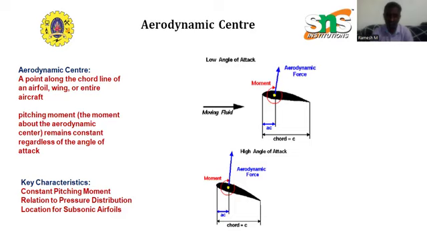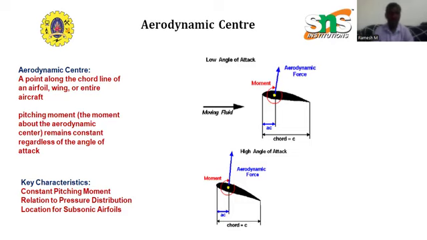This aerodynamic center is a reference point for stability and control calculations because it simplifies the analysis of moments due to the aerodynamic forces. Next, we are going to discuss the key characteristics of the aerodynamic center. First one is constant pitching moment. The second one is relation to pressure distribution, and location for subsonic airfoils and location for supersonic airfoils. Those things we are going to concentrate on here.